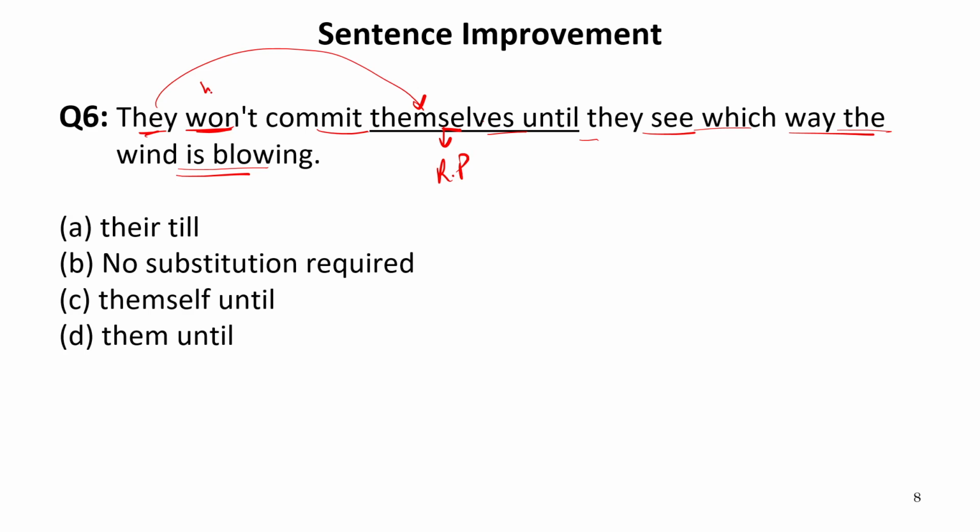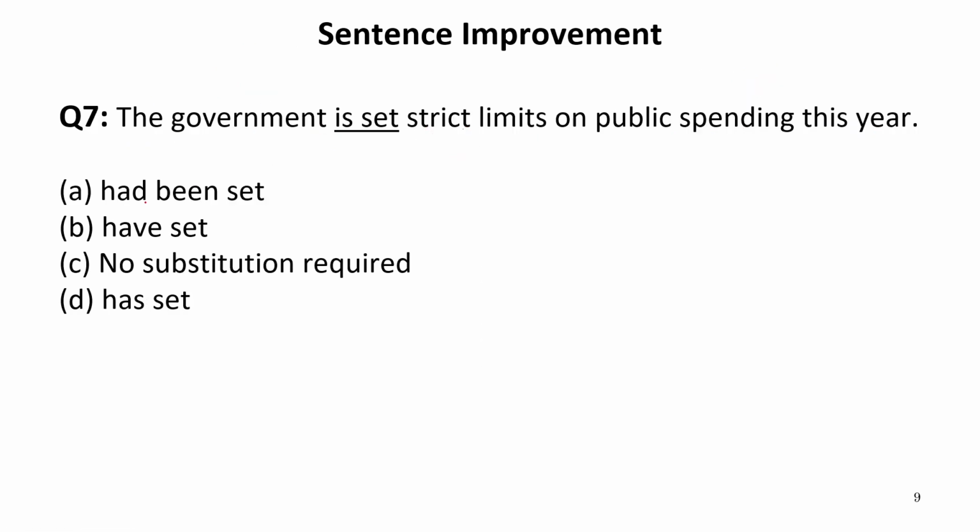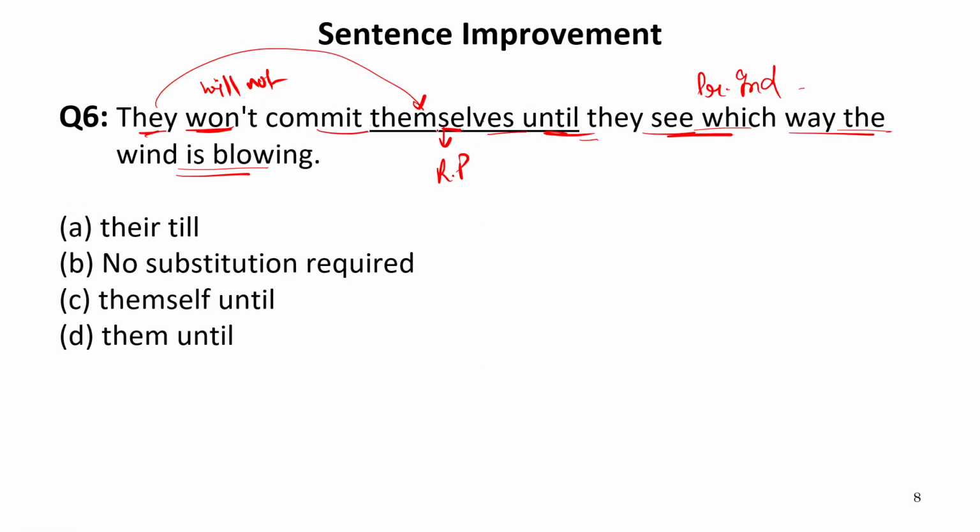Won't refers to will not. Until they see, it means present indefinite. If it is present indefinite, your future indefinite should come, which is written. So they won't commit themselves.